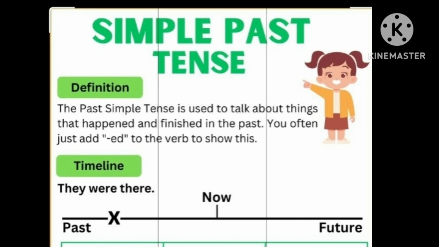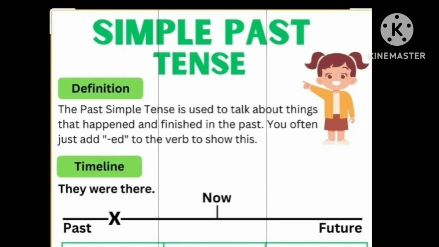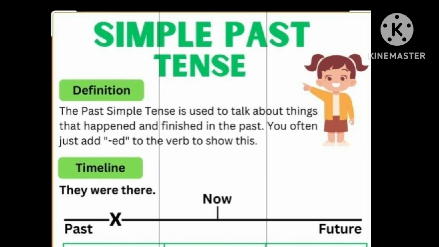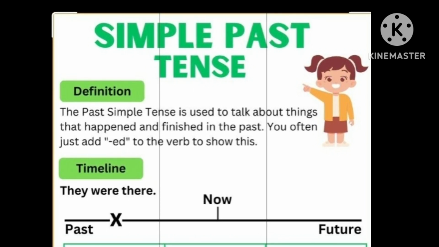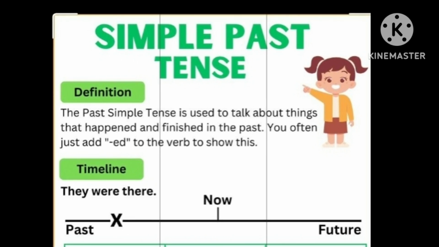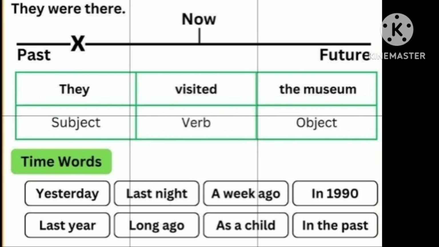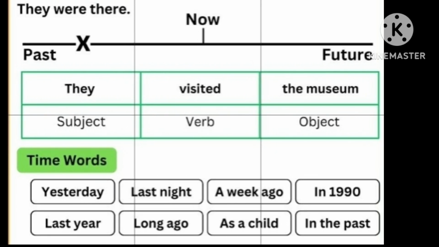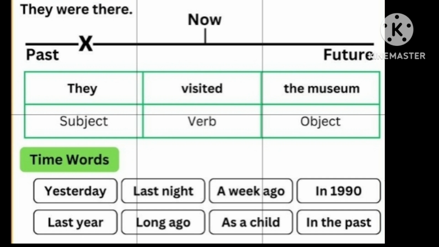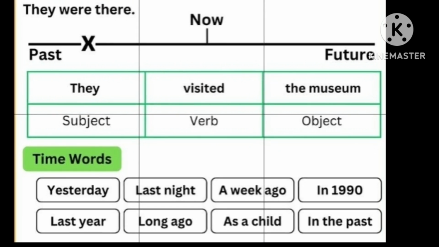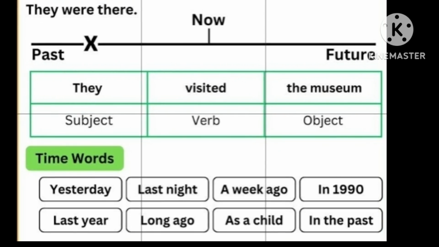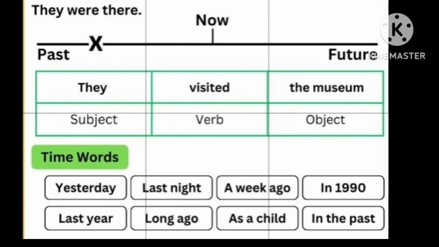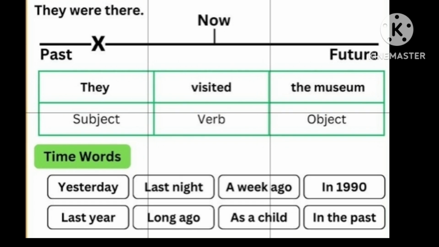Now we will see what is simple past tense. The past simple tense is used to talk about things that happened and finished in the past. You often just add ed to the verb to show this. Here comes the subject, verb, and object. They visited the museum. Time words such as yesterday, last night, a week ago, in 1990, last year, long ago, as a child, in the past.